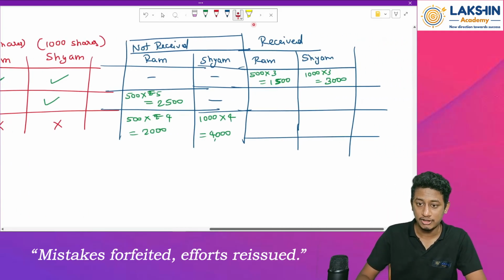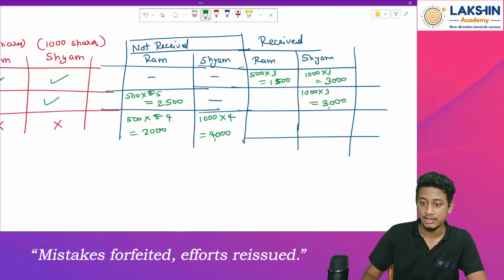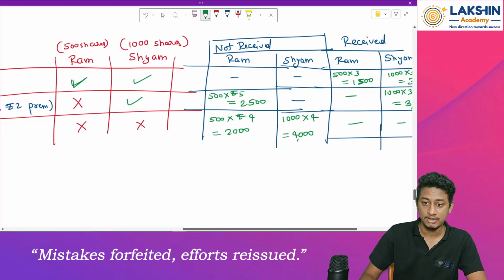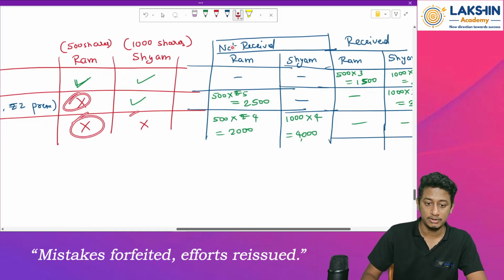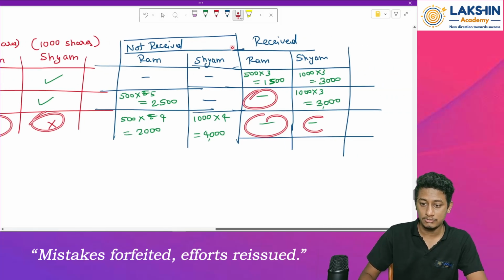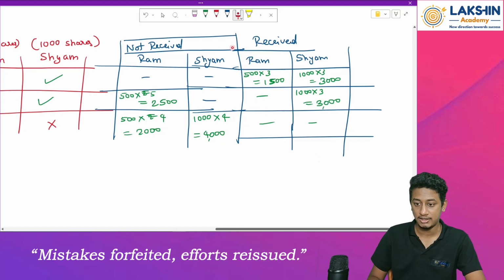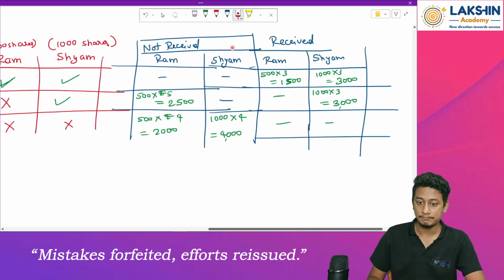So 1000 into rupees 3, so 3000 rupees is received over here. Here nil, here nil, here nil. Why? Because these amounts are not received. Remember, 1, 2, 3. These amounts are not received. Clear? Okay.